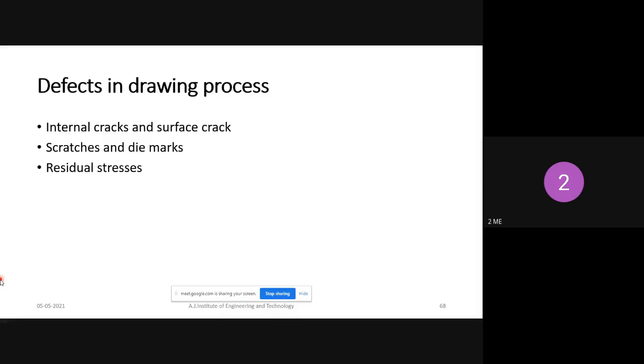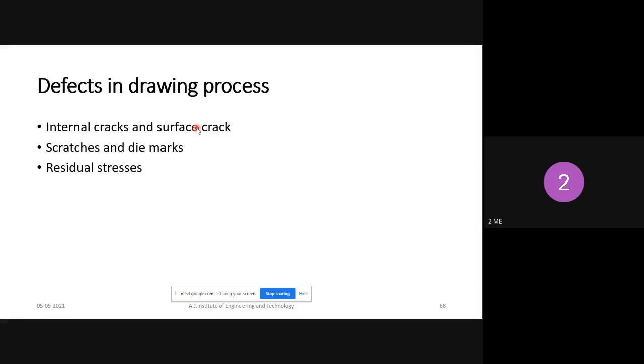Okay, so before the drawing operation, you should clean the metal properly and remove the impurities present in the metal. Internal cracks will occur with the presence of impurity. A surface crack will form if drawing parameters like temperature and lubricant are not maintained properly.